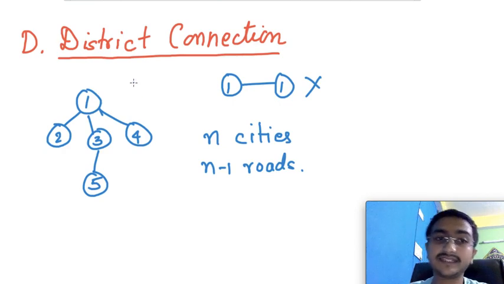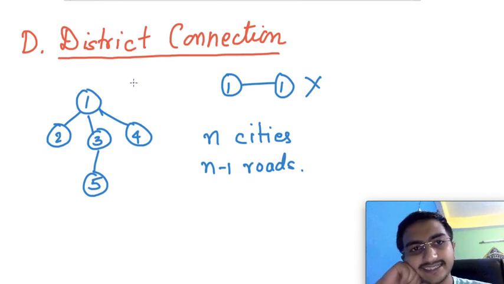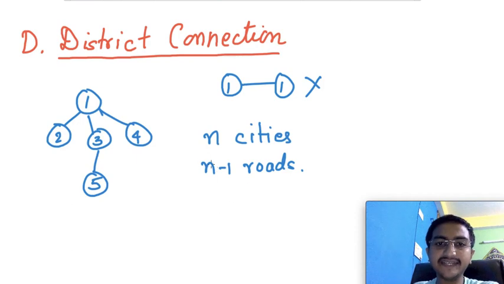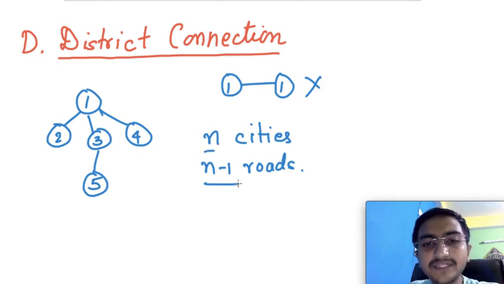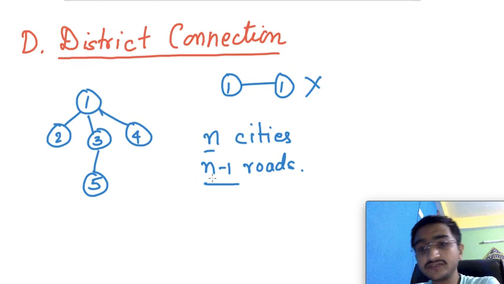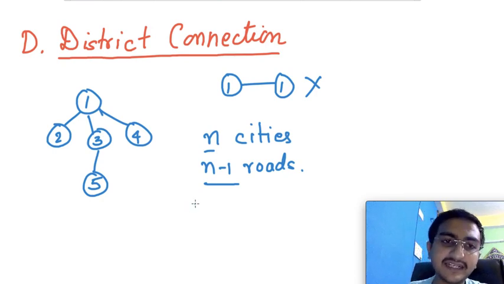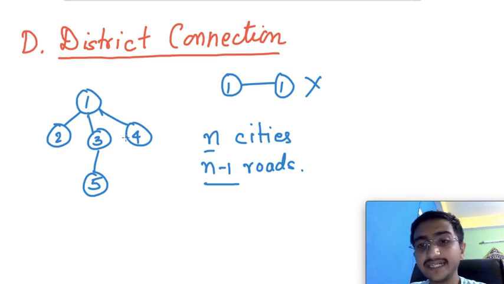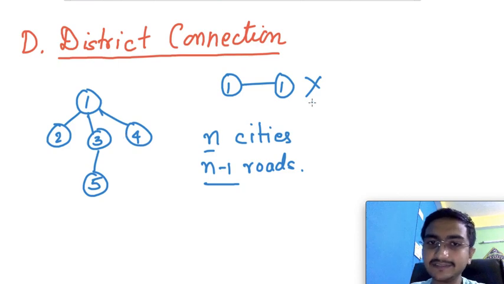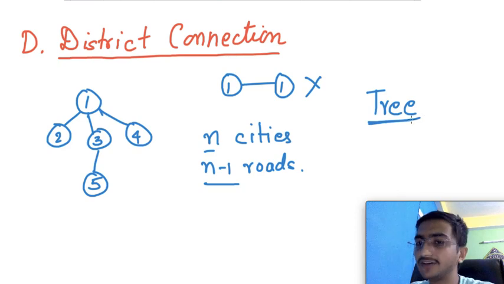This was again an interesting question. District Connection. In this we were given n cities, and you have to output n-1 roads such that all of the cities are interconnected. Meaning you can reach any city from any beginning city either directly or indirectly, okay? So when you hear this concept, that any node is inter-reachable, the first thing which should come to your mind is a tree. A tree has all nodes interconnected, okay?